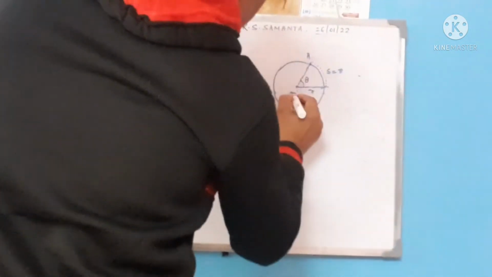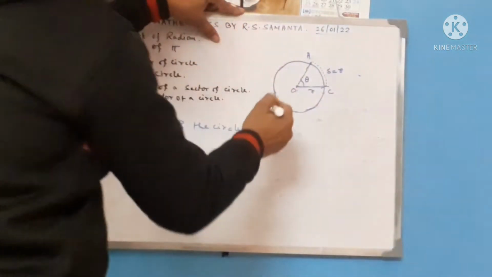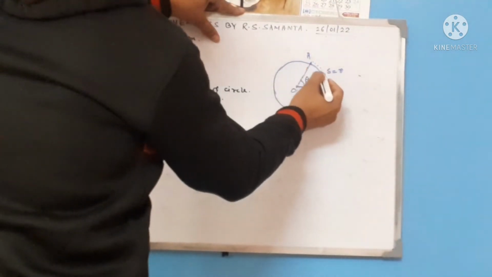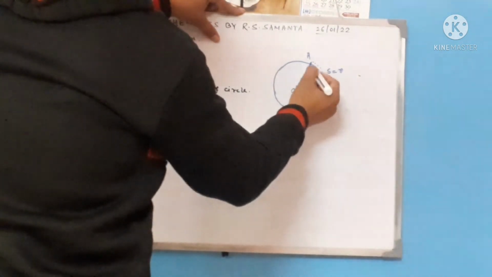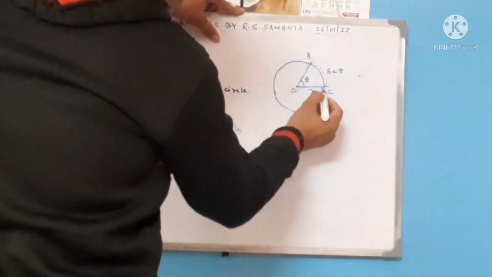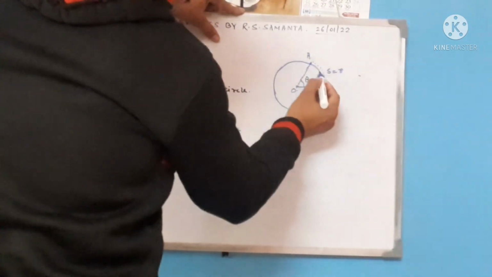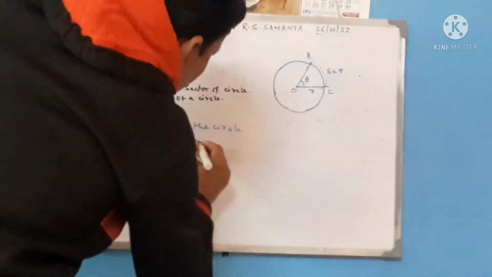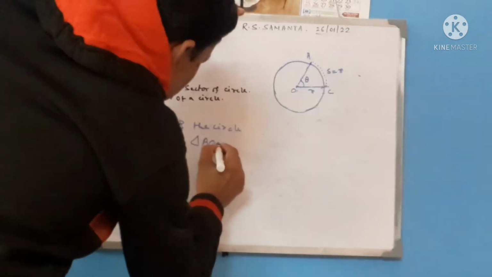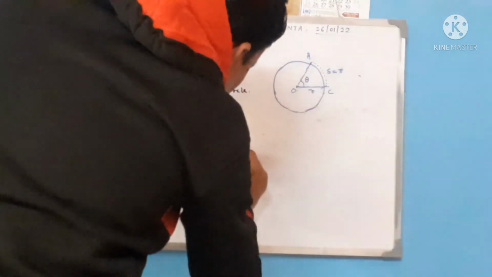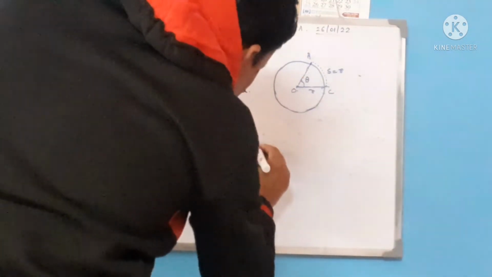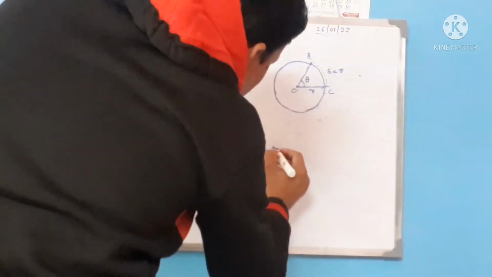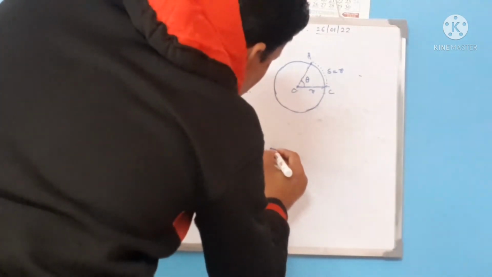If we consider this sector AOC as a triangle, and if we treat this AC as the base of the triangle, then in triangle AOC the area equals half AC multiplied by OC.